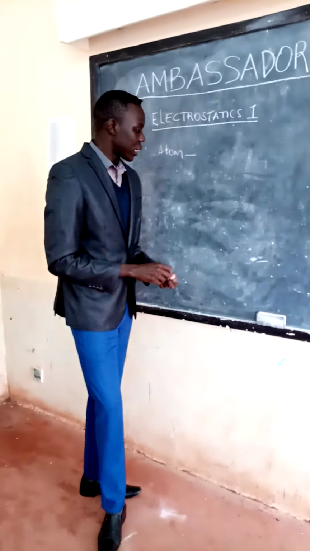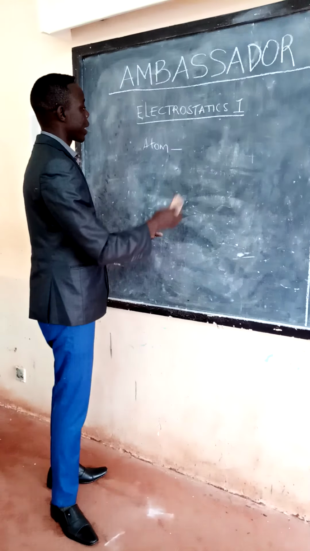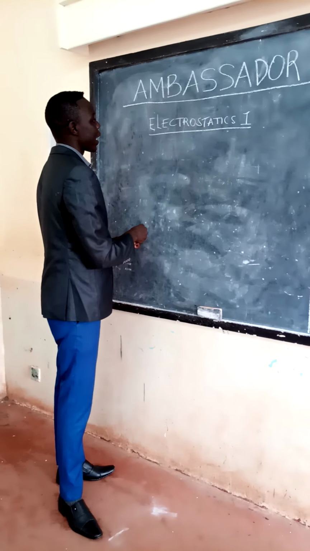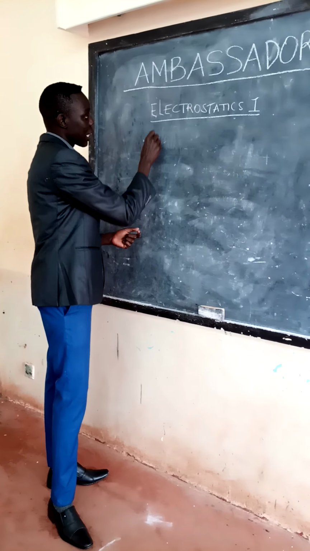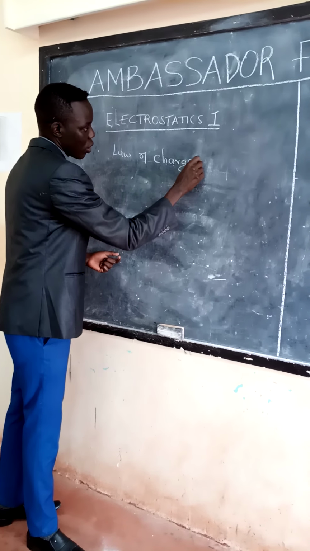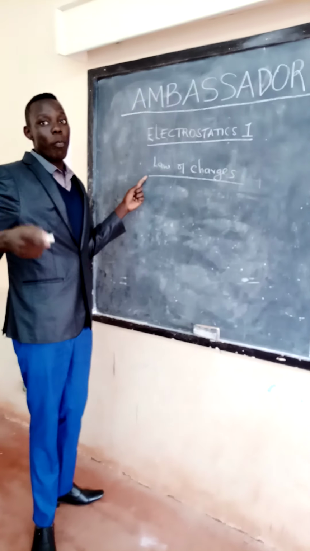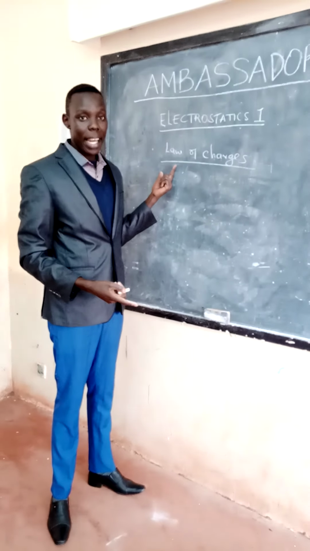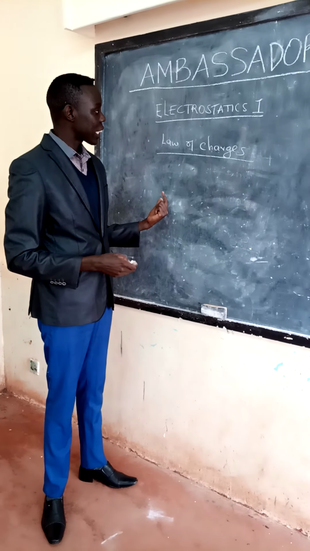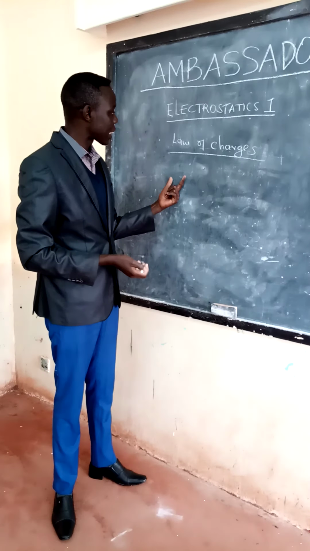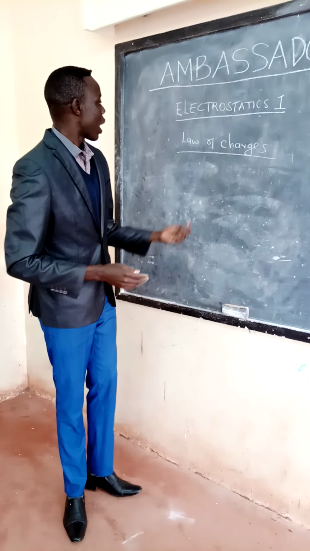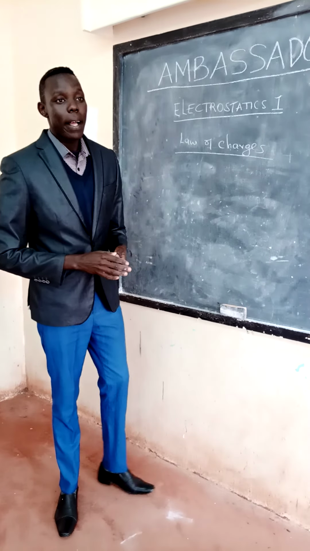So let me take you again to another part before we begin. There is what we call the law of electrostatics. Some books call it the law of charges. Just like the law of magnetism, like charges repel and unlike charges attract. So when you are giving it, you state that like charges repel and unlike charges attract, just like magnetism.